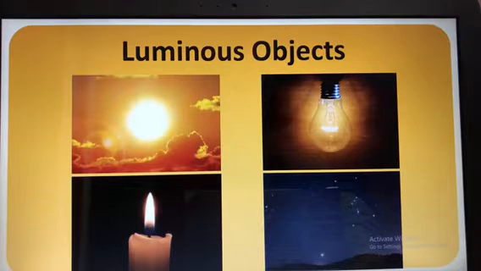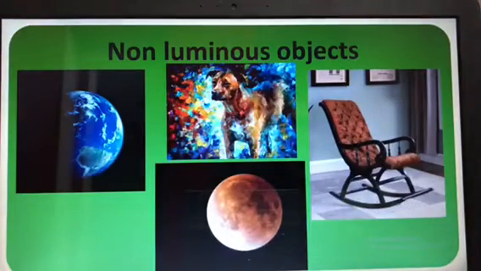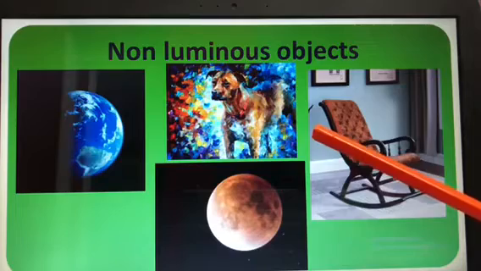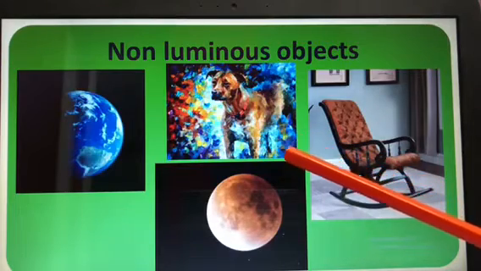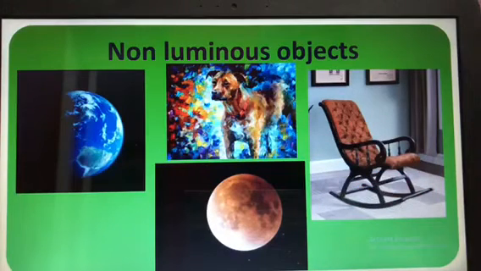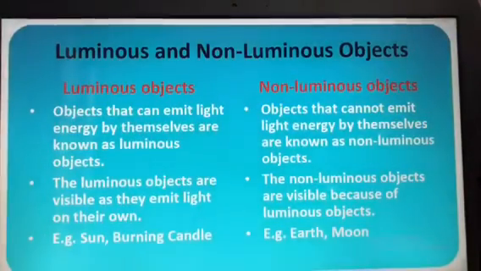These are the natural, what we studied. These are natural as well as artificial sources mixed together, natural as well as artificial sources of light. Now non-luminous objects are here, these are the chair, then the dog, then here is a globe. All these are the non-luminous objects. So now what is the difference between luminous and non-luminous objects?